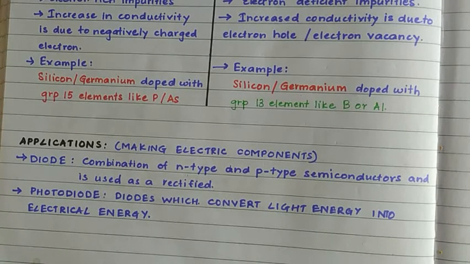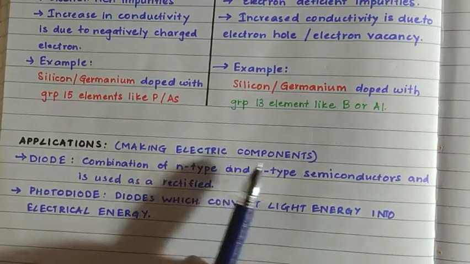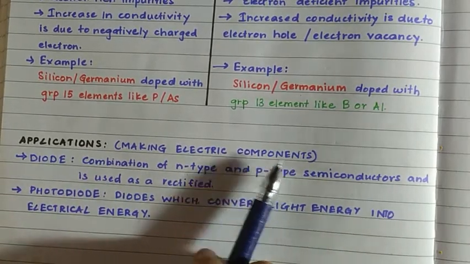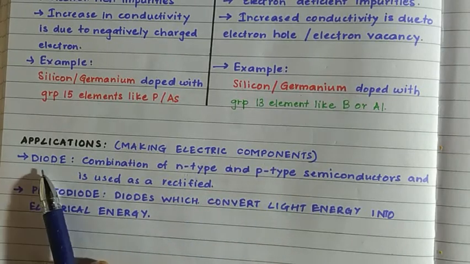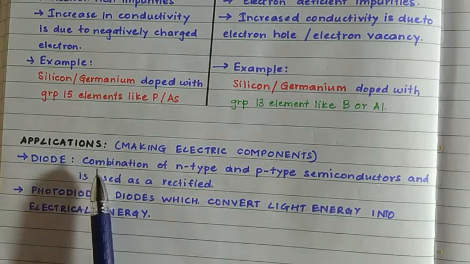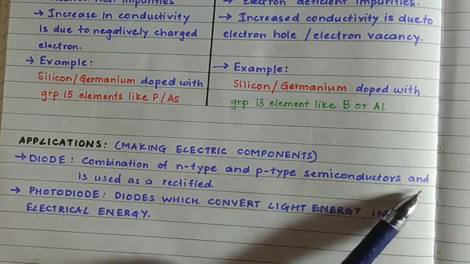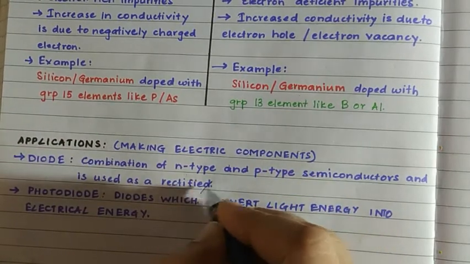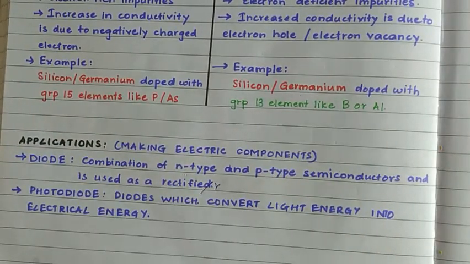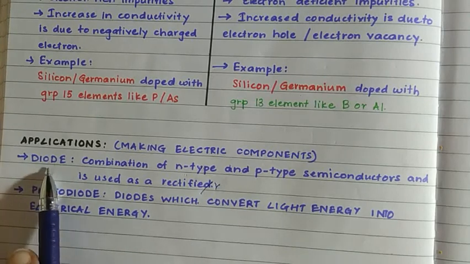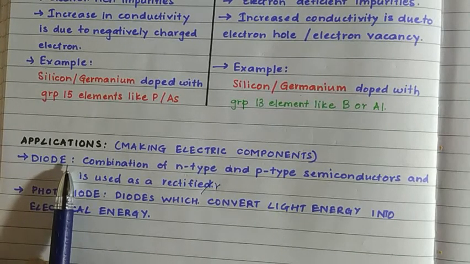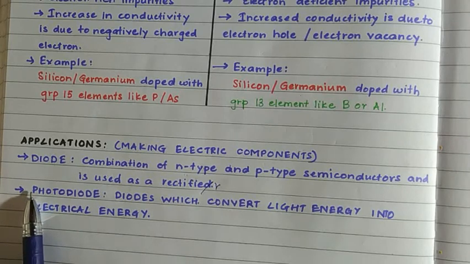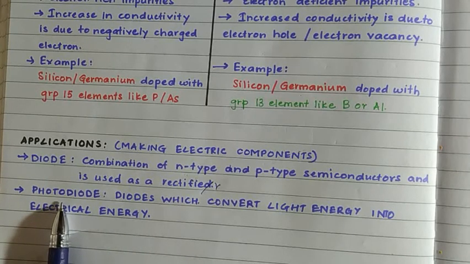Now you have to know a few applications of the N-type and P-type semiconductor diodes. Mainly they are used for making electrical components. That is a broad use of that. They are used for making diodes. What is a diode? A diode is a combination of N-type and P-type semiconductors, and it is used as a rectifier. Sorry, this is not rectified, it is rectifier. So this is the definition of diode. These are used for making diodes and photodiodes.